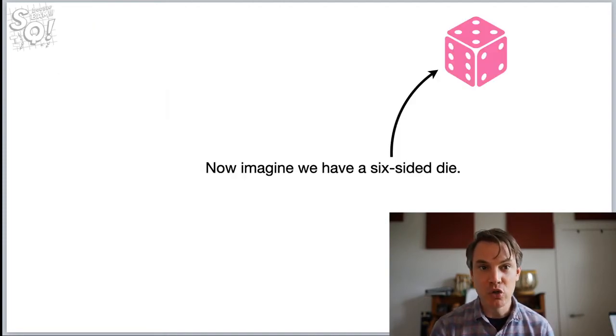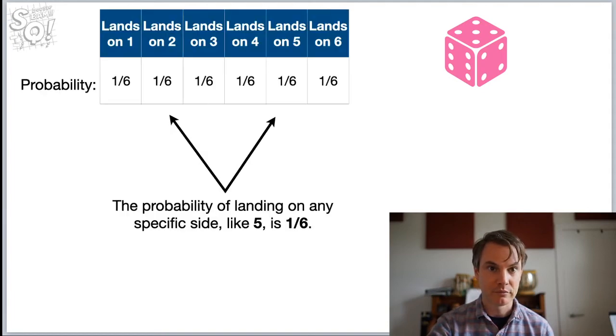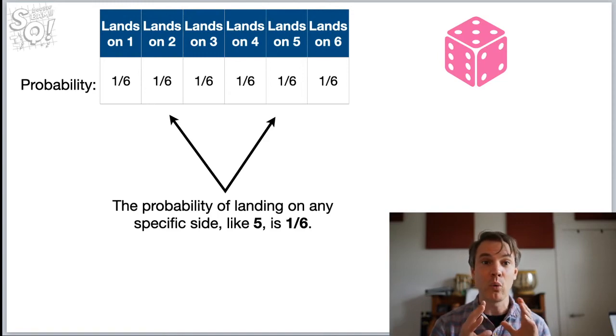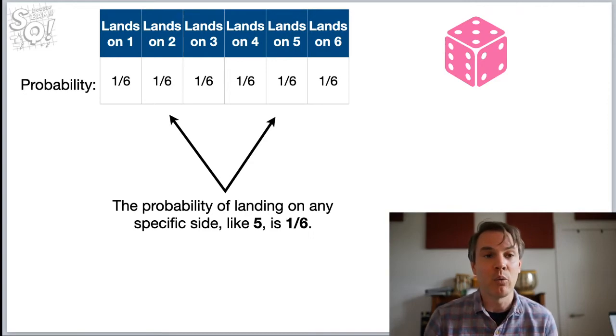Okay, I've got two more examples. I know we've been going pretty long. I've got two more examples using a 6-sided die. This first example is kind of the standard example. If you go to the Wikipedia article on expected values, you're going to see this example. But now that you've got a better feel for expected values, you're going to see that example and go, I get it. I know how that works.